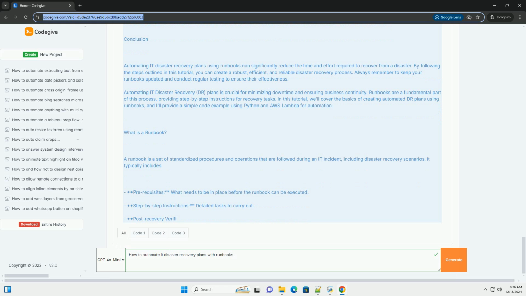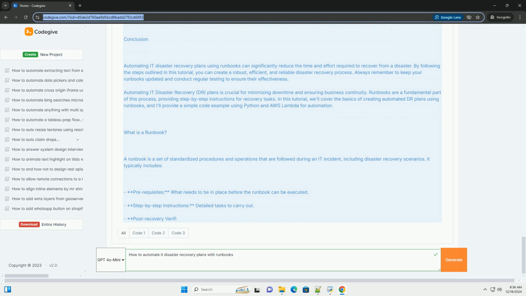Step 3. Choose automation tools. Several tools can help automate runbooks, such as AWS Lambda, for serverless automation. Azure Automation, for managing Azure resources. Terraform, for infrastructure as code. Ansible, for configuration management and application deployment. Step 4, automation with code examples.